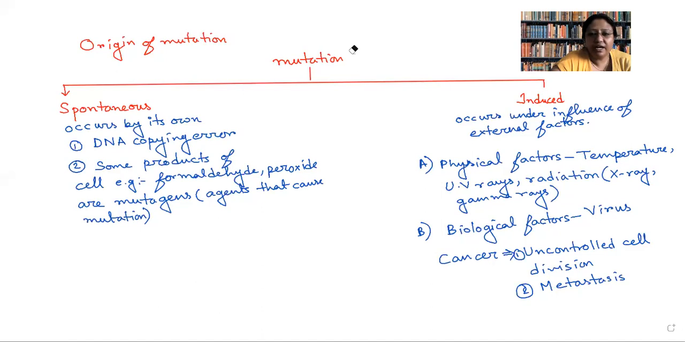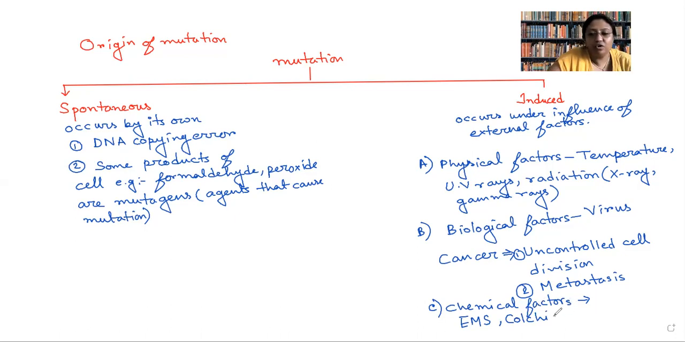Anyone, any doubt regarding these two factors? If not, then we will look into the third type of factor, known as chemical factor. There are certain chemicals which can cause cancer mutation. One of them is EMS, ethyl methane sulfonate. Then there is an alkaloid known as colchicine.